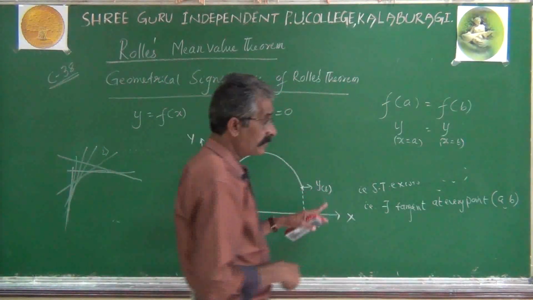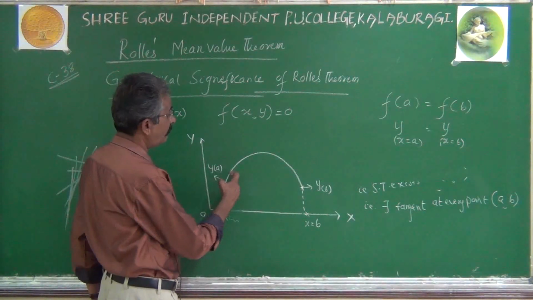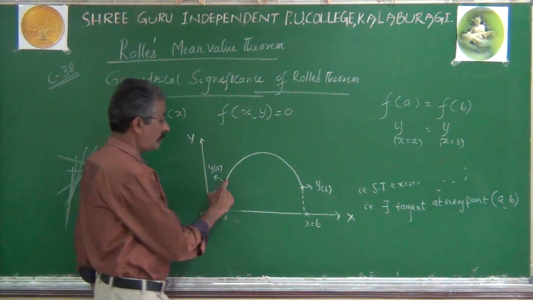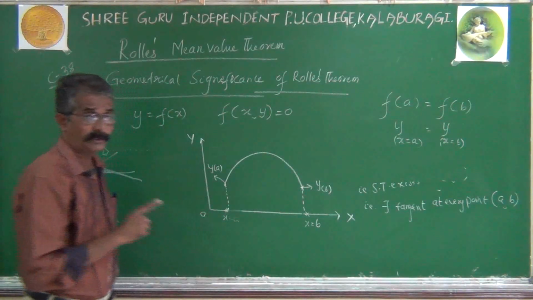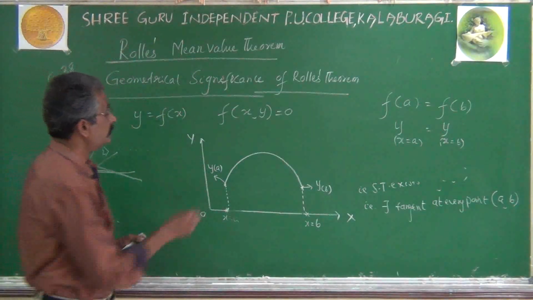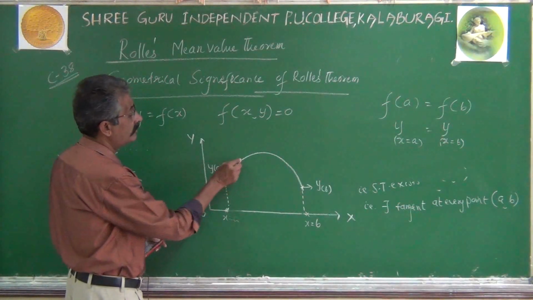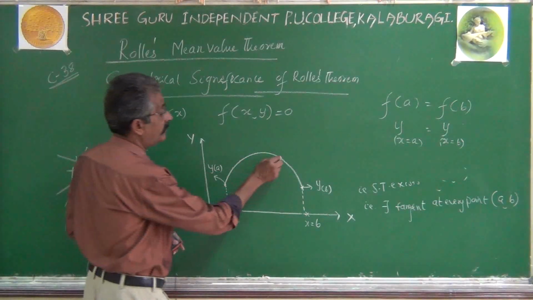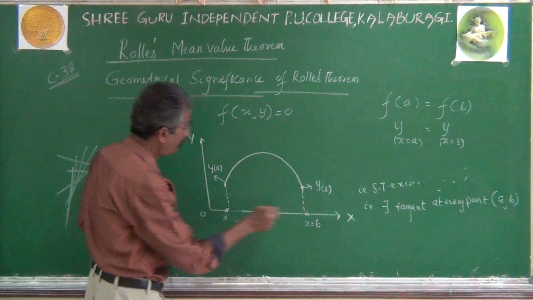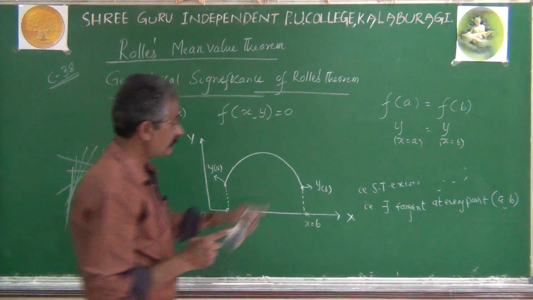So if all these conditions are satisfied, observe what we can see on the interval (a, b): the graph of the function is smooth, not having any break or gap. Next, on the interval (a, b), there exists a tangent at every point. You can notice easily. Take this point, easily we can draw a tangent. Take any point on this curve. At each point there exists a tangent on this curve.